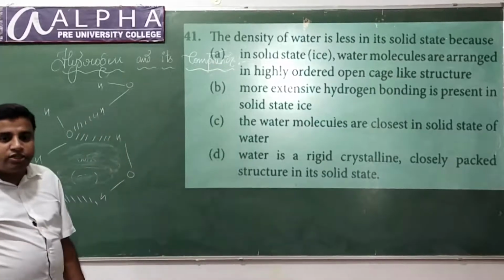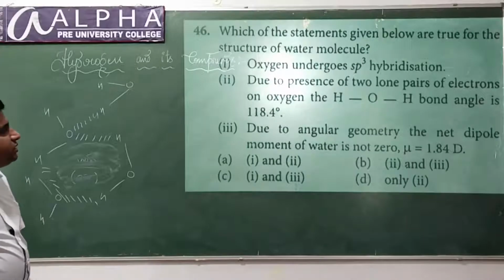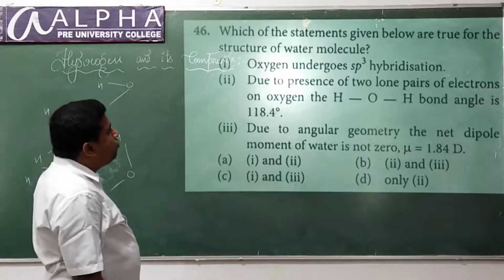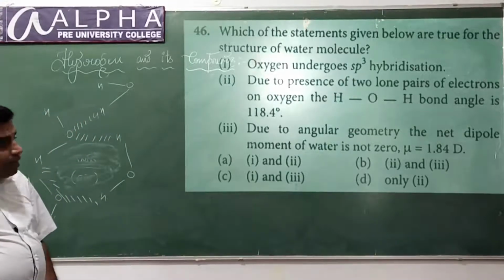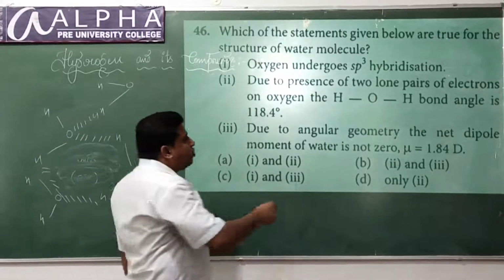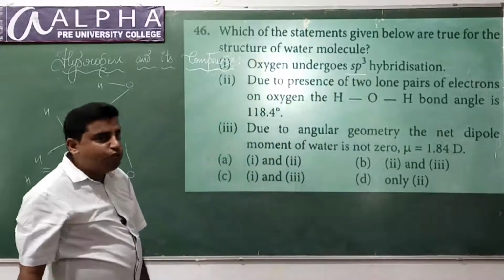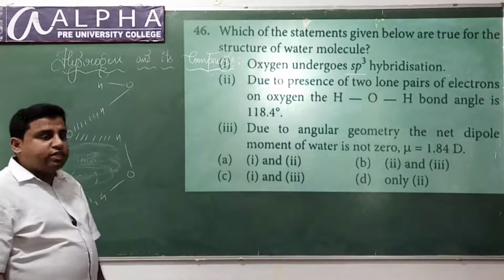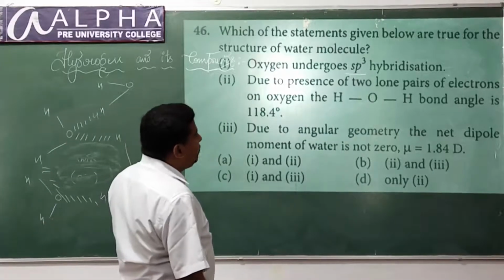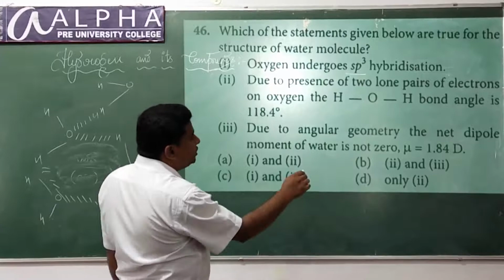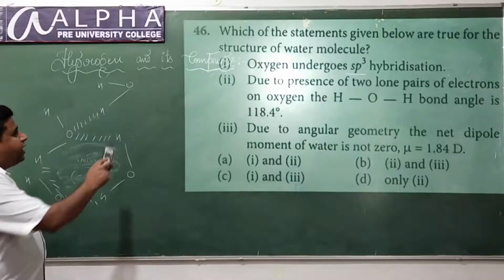Option A. Next question. Which of the following statements given below are true for the structure of water molecule? Oxygen undergoes sp3 hybridization. That is true. We have discussed the structure of water molecule. Oxygen undergoes sp3 hybridization, correct. Due to presence of two lone pairs of electrons on oxygen, the HOH bond angle is 118.4 degree. No, it is not correct.